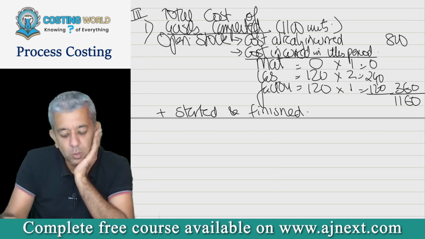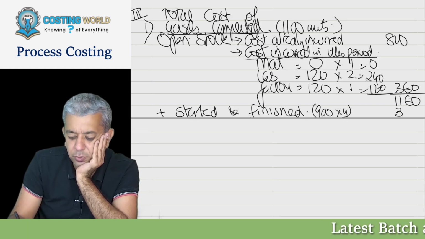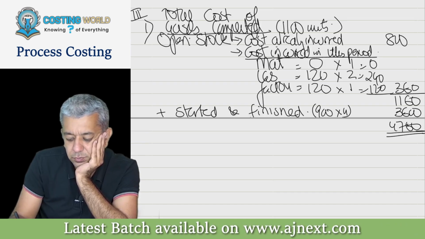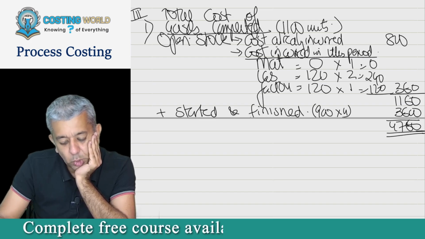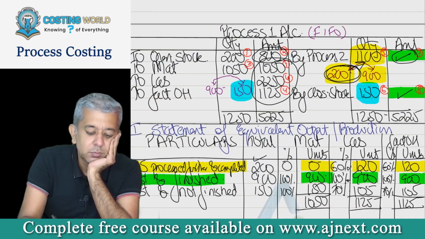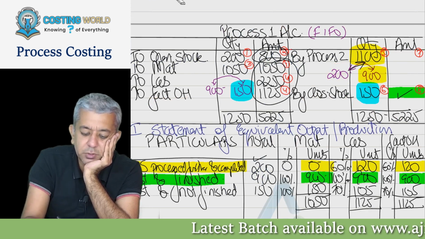So you directly write down in one single sentence only: 900 into 4, 3600. Total it up, 4760. So total cost of goods completed is 4760. That is the figure that we all want. So therefore that's 4760.